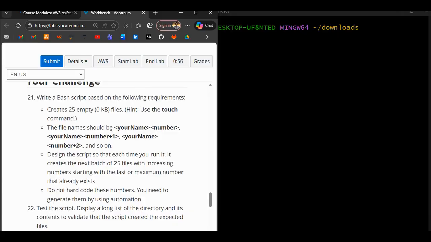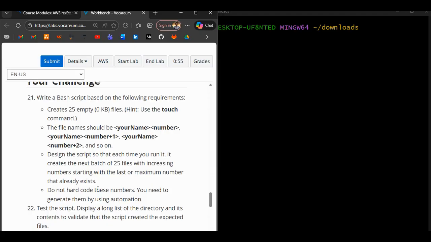So today's challenge, we are supposed to write a bash script based on the following requirement and then create 25 empty files. We can use the touch command, and the file name should be my name, slash, a number, in that order and so on. I'm supposed to design a script so that each time you run it, it creates the next batch of 25 files with increasing numbers, starting with the last or maximum number that also exists.